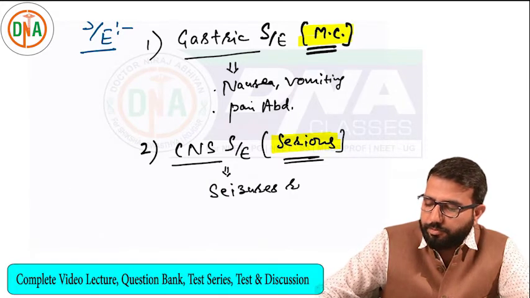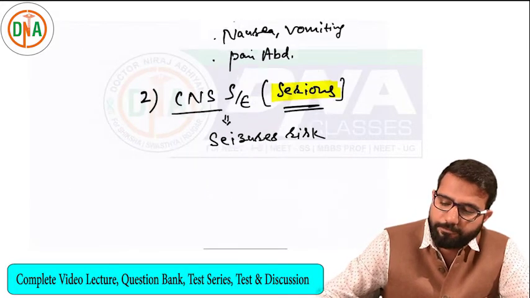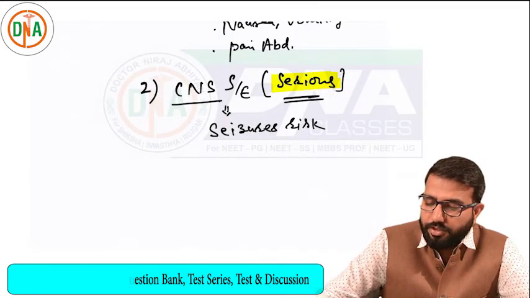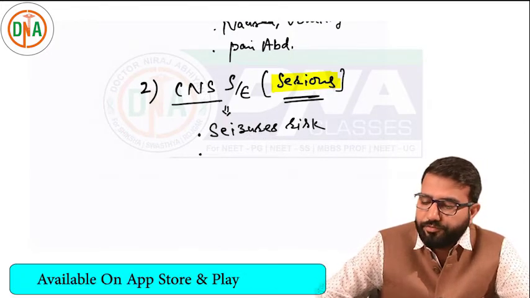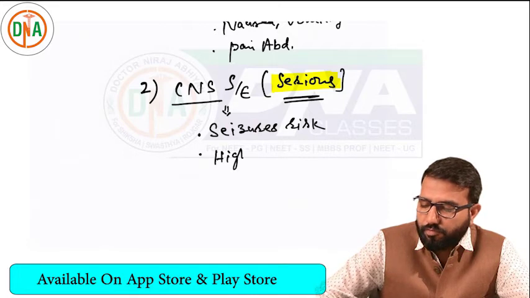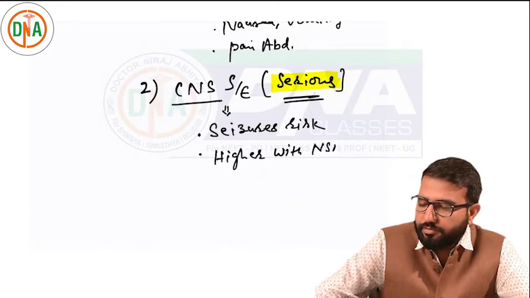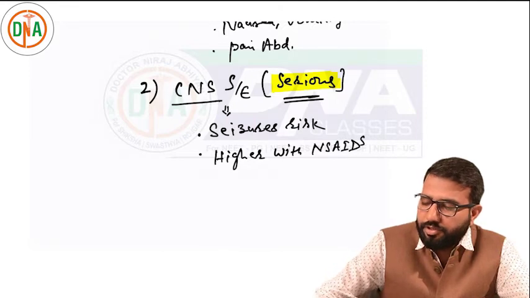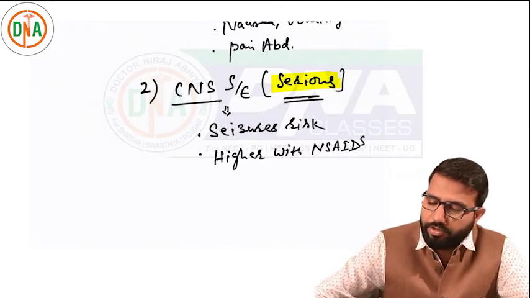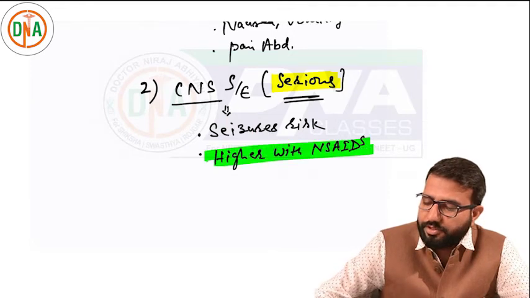So seizures risk is reported with these drugs. And remember, the risk of seizure will be higher when we are using these drugs with NSAIDs, non-steroidal anti-inflammatory drugs. So high risk reported when we are using with NSAIDs. That is important.